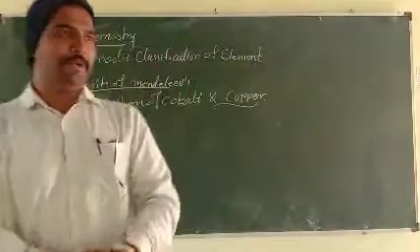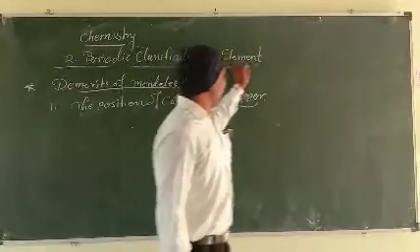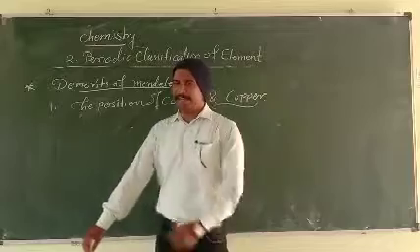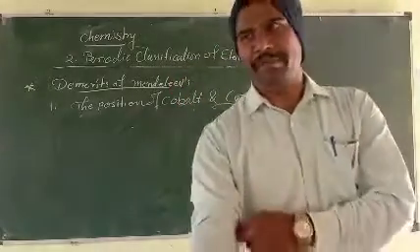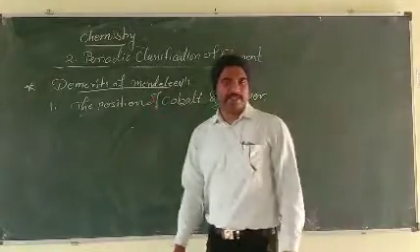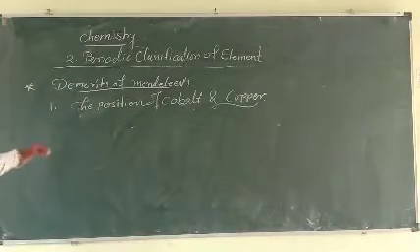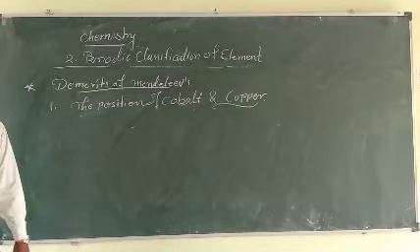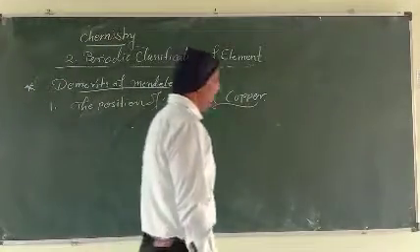Now we have started the periodic classification of the elements. Already we have seen Dobereiner's triads, Newlands' octaves, and also the merits or advantages of Mendeleev's theory. Now the remaining point is the demerits of Mendeleev. You know that every theory has both merits and demerits. Today we will see the demerits of Mendeleev's classification.